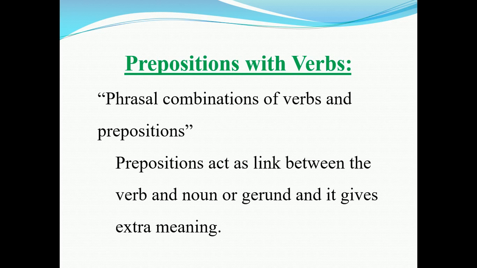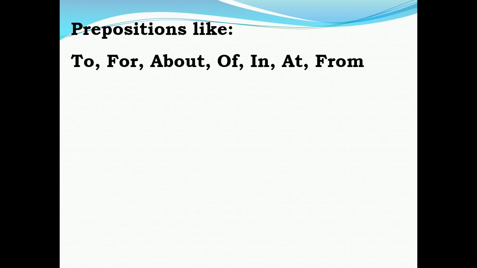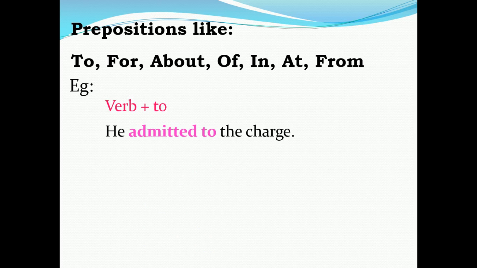So I'll explain this concept again along with some examples. Before we move to the examples, prepositions like to, for, about, of, in, at, from. All these prepositions will be going with certain kinds of verbs, and they will be acting like phrasal verbs. Okay? Now let's see some examples. First one, verb plus to. Certain verbs, and along with the verbs, we are using the preposition to. Let's see one example. He admitted to the charge.